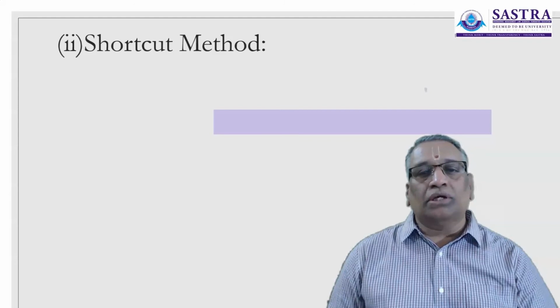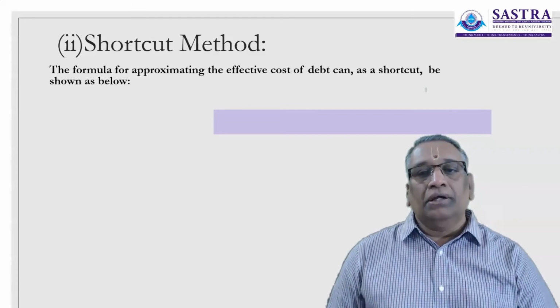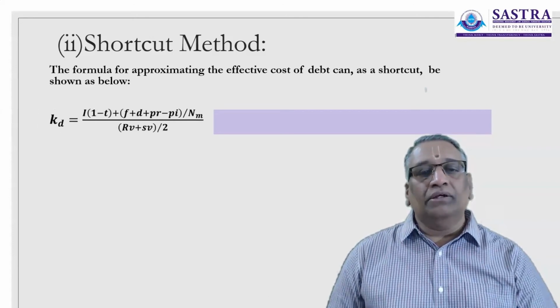So the cost of debt, the value of Kd, would be 8%. Now let us move on to the shortcut method. The formula for approximating the effective cost of debt as a shortcut is shown as below. Cost of debt is equal to I into 1 minus tax plus flotation cost plus discount on issue of debentures plus premium on redemption of debentures minus premium on issue of debentures.